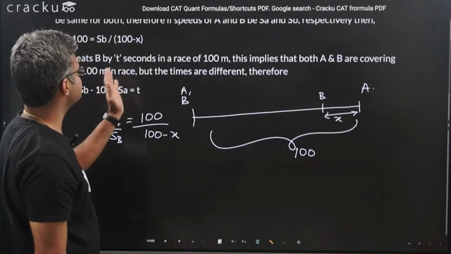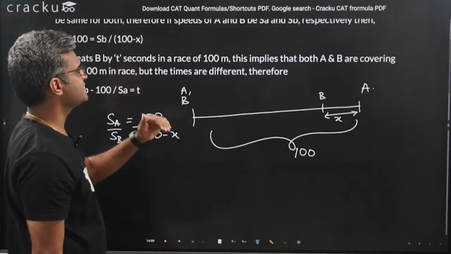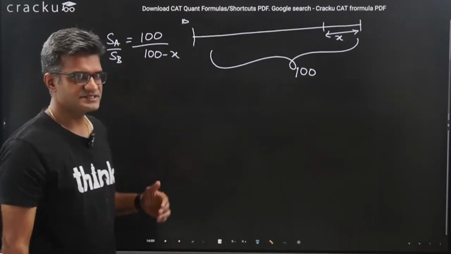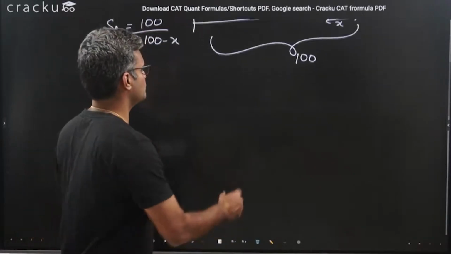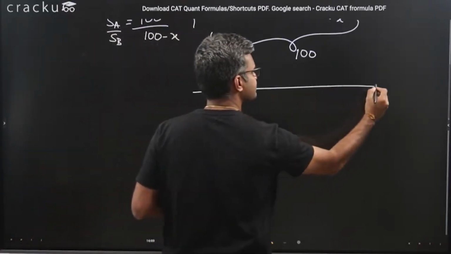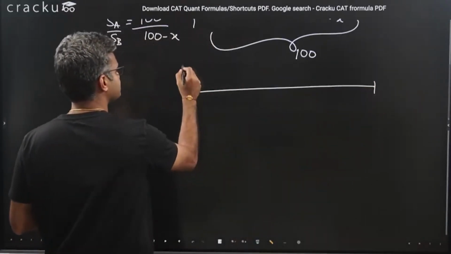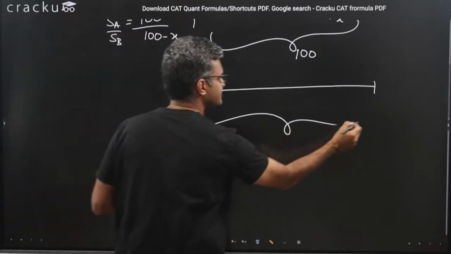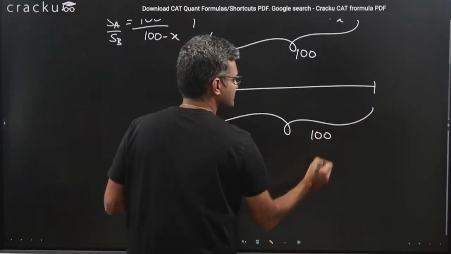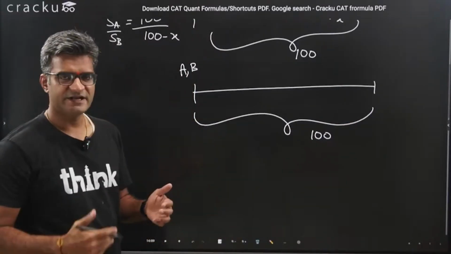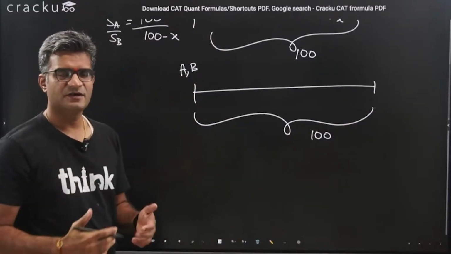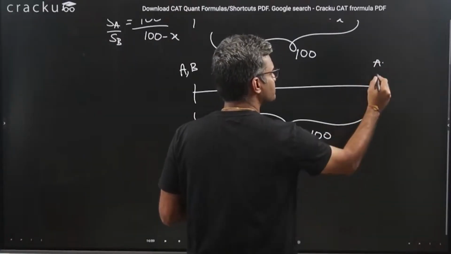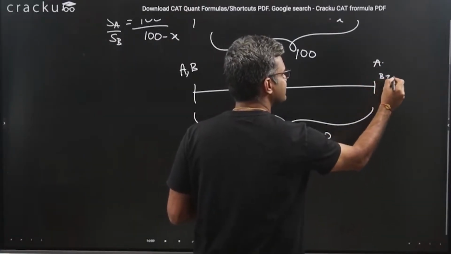If A beats B by T seconds in a 100-meter race, it implies both of them are covering 100 meters in the race. Okay. Now another way to look at it is, we are saying that both of them are running this 100-meter race. This is A and this is B. This is the distance 100 meters. A finishes the race and beats B by say T seconds. What this implies is, A finishes the race here. B also finishes, but B finishes after T seconds.